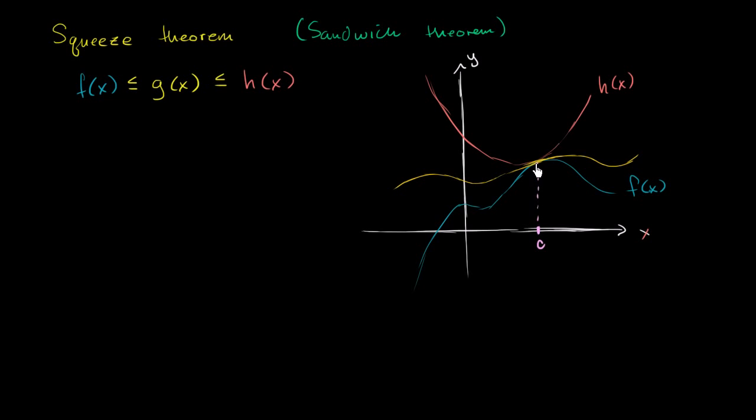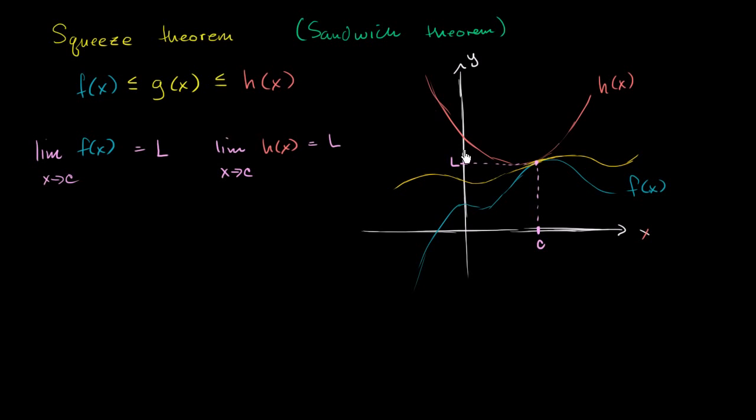And let's say that the limit of f of x as x approaches c is equal to L. And let's say that the limit as x approaches c of h of x is also equal to L.